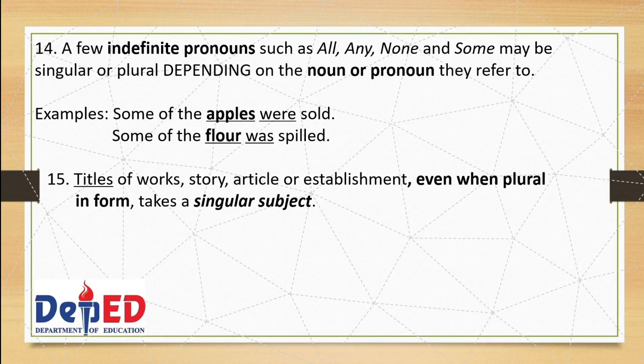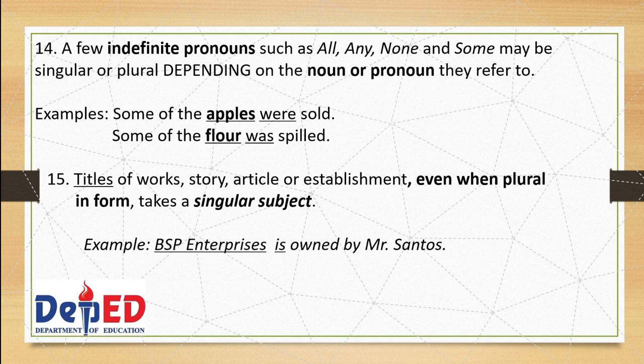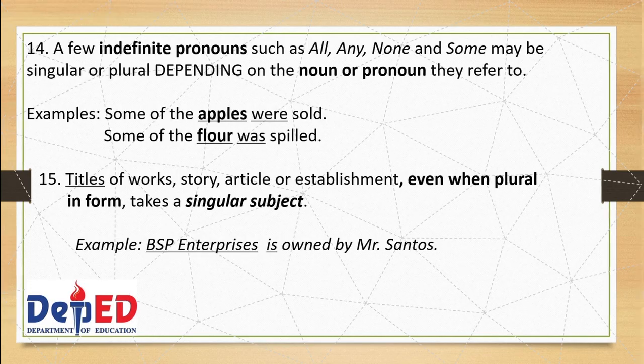Now we go to rule number 15. Titles of works, story, article, or establishments, even when plural in form, takes a singular subject. For example, BSP Enterprises is owned by Mr. Santos. Here, BSP Enterprises is just a single title of a business firm. That's why a singular verb be is used.